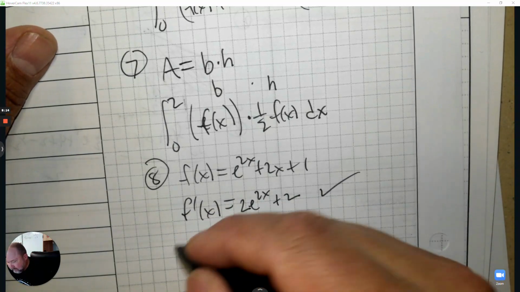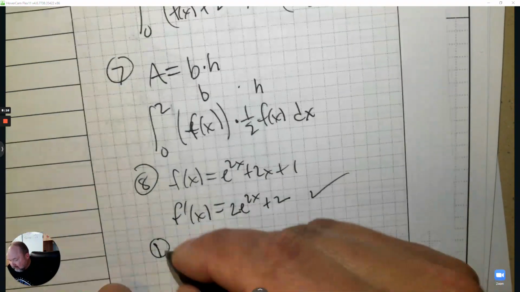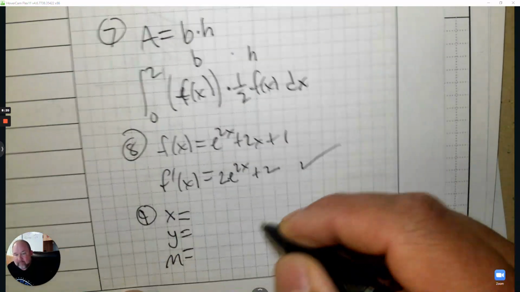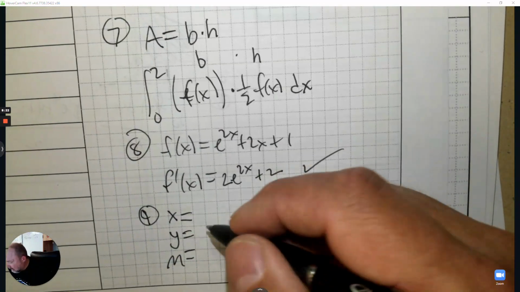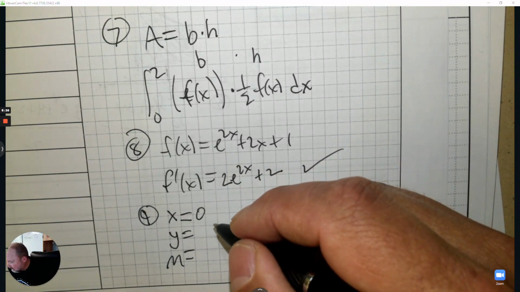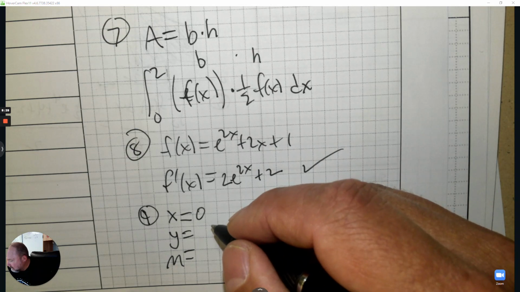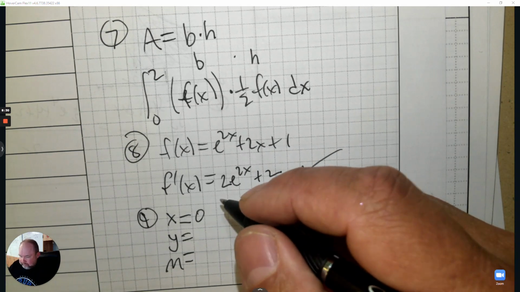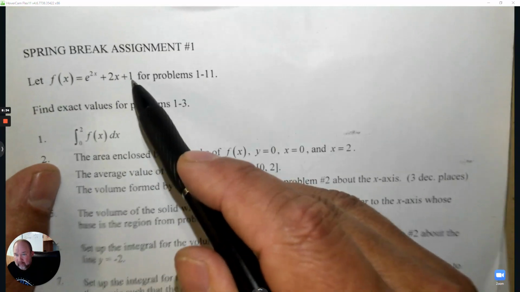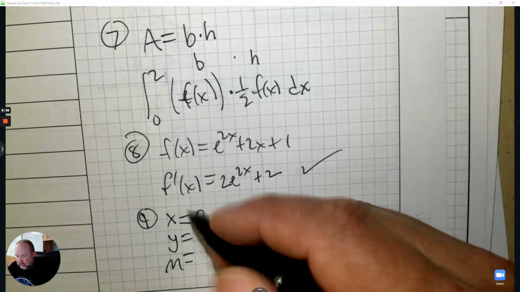Number 9. Find the tangent and normal. So let's talk about that. First of all, let's figure out our x and y. If we plug in 0 for x, I think we already did this, you get 2. So e to the 0 is 1. That's 0 and 1, so it's 1 plus 1. So that's why it's 2.